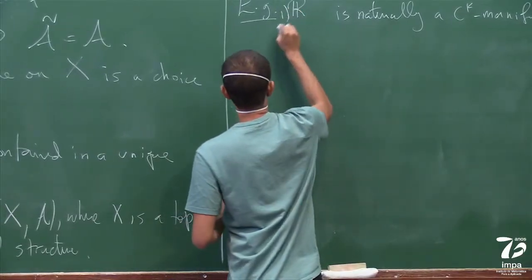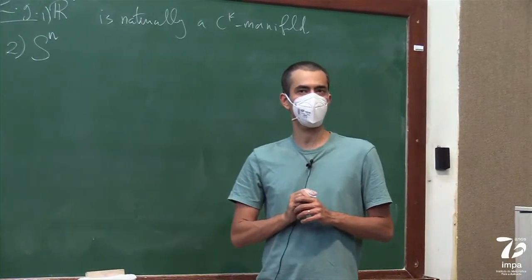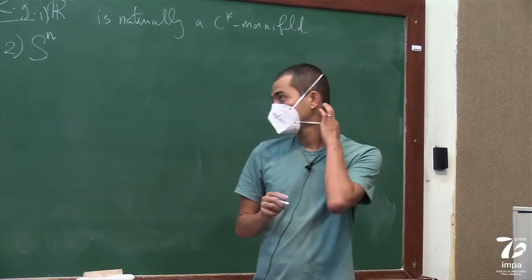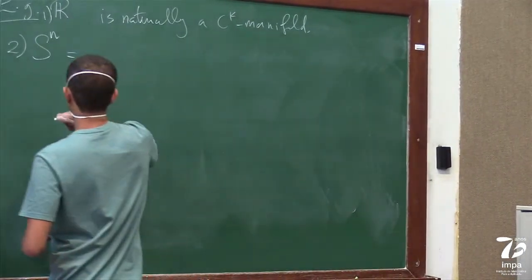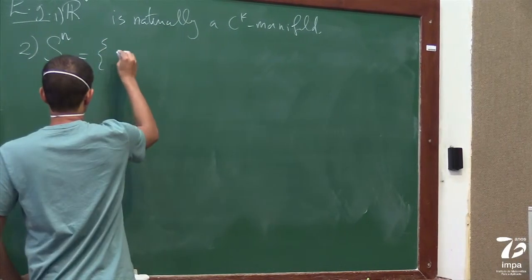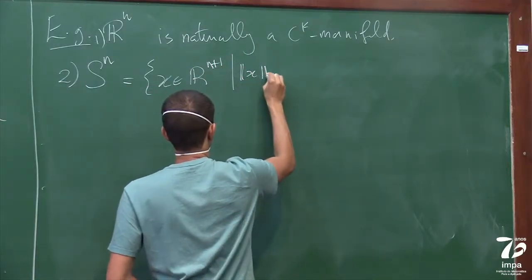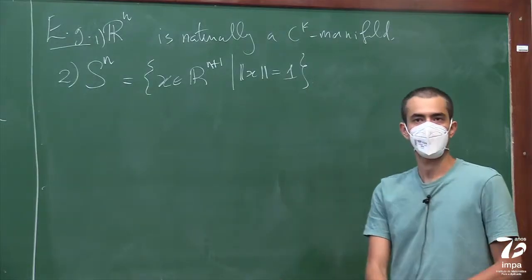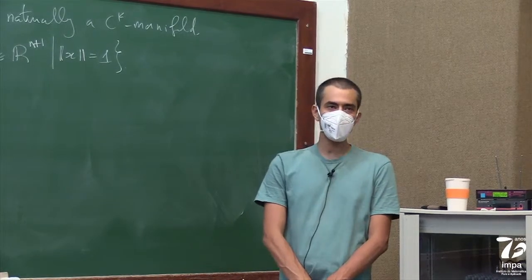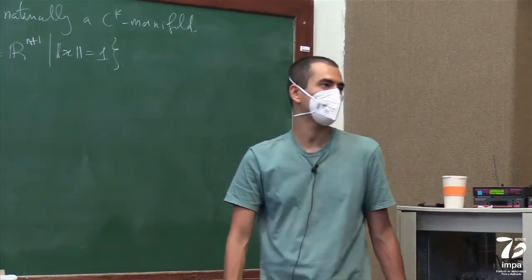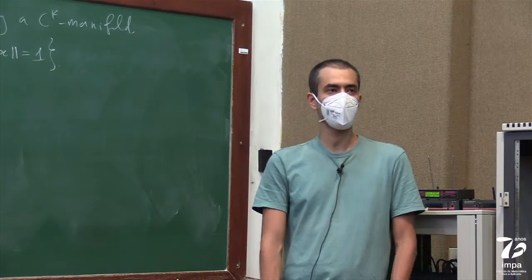But another example that is very interesting is Sn, the n-dimensional sphere. That's the next example of a manifold. I guess you can talk about curves and surfaces, but I'm going to skip those easy examples and just talk about the spheres in higher dimensions. This is just the set of points x in Rn+1 such that the norm of x is equal to 1. And how do you know that this is a manifold? It's not completely obvious. If you have seen manifolds before, you probably know how to do this. But I guess the simplest way is to look at the stereographic projection.